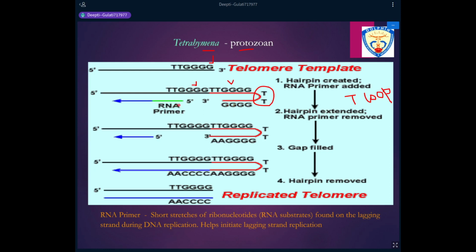So then RNA primer is added. This RNA primer will synthesize the DNA strands on the template strand. So this is a template strand. The DNA strand will be synthesized by addition of an RNA primer. After the DNA strand is synthesized, RNA primer is removed. This is a gap which is created. The gap will be filled, and finally this hairpin will be broken or the hairpin will be removed.